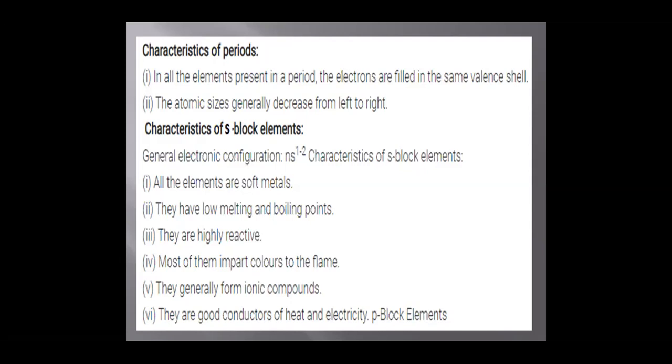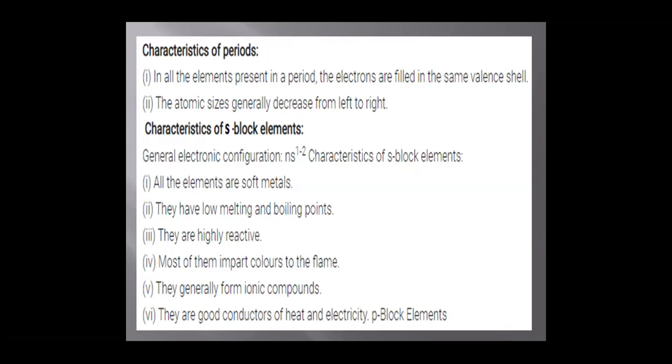Now, what are the characteristics of S block elements? The general electronic configuration of S block elements is ns1-2. This means a minimum of 1 electron and a maximum of 2 electrons can be placed. So S block elements comprise group 1 and group 2. Group 1 is called alkali metals and group 2 is called alkaline earth metals.